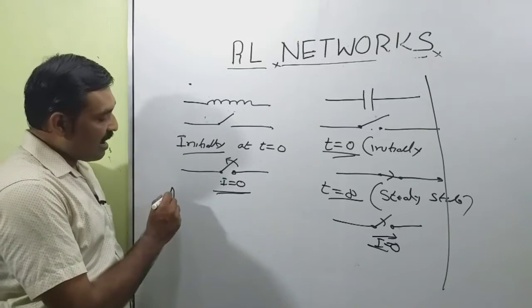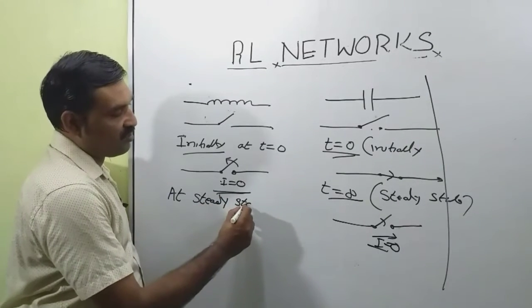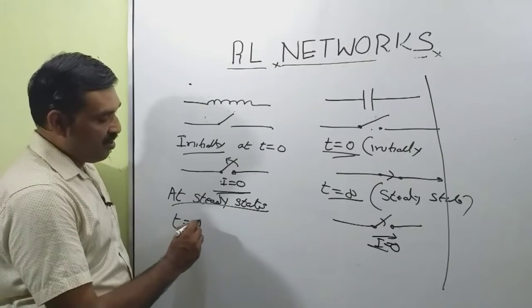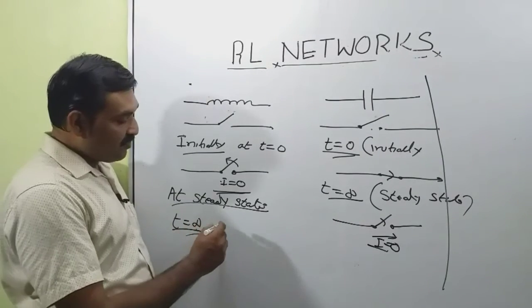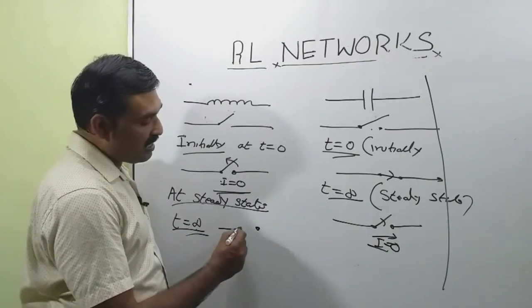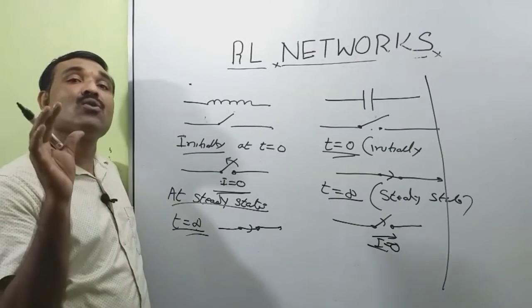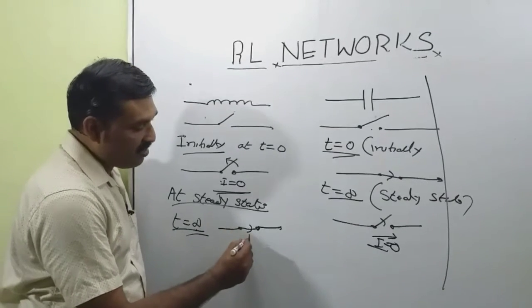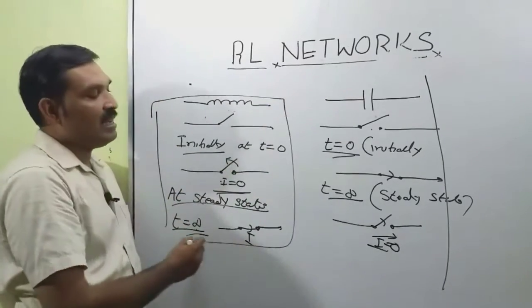That is, at steady state, that is t is equal to infinity, when an inductor is excited by a DC source, then the inductance is equivalent to a closed switch. In the ideal case, the inductance will offer zero resistance for the flow of DC. Okay, so the current will flow. So this is the equivalent diagram of an inductance.